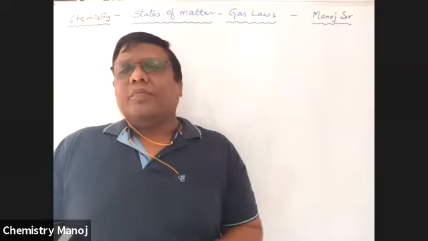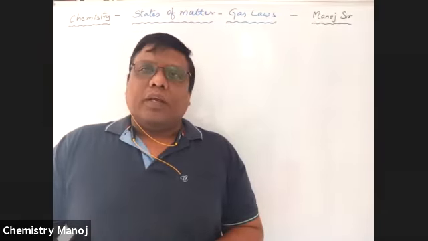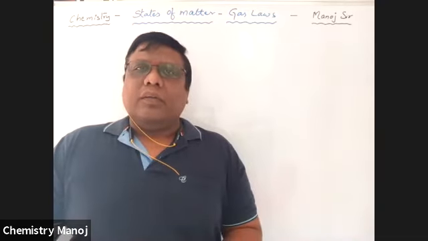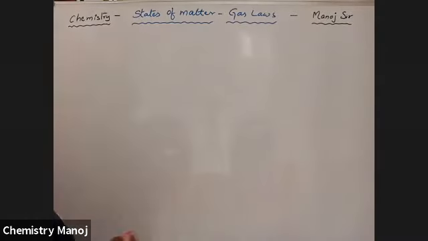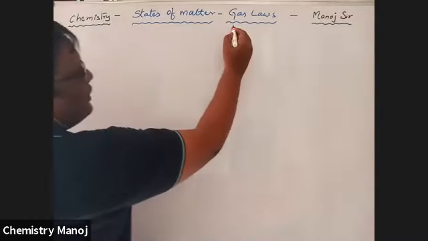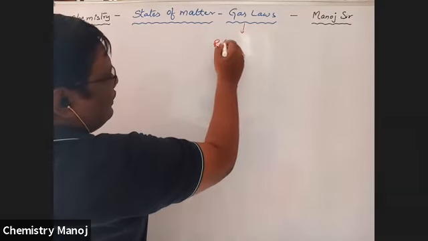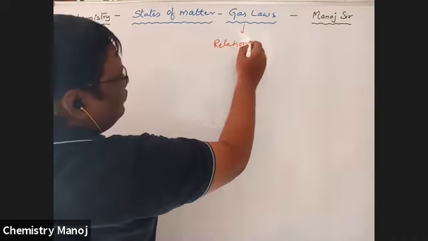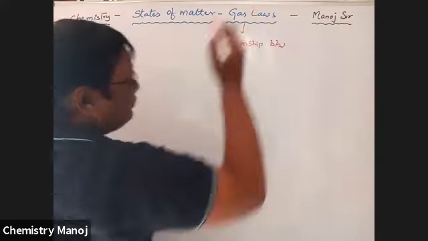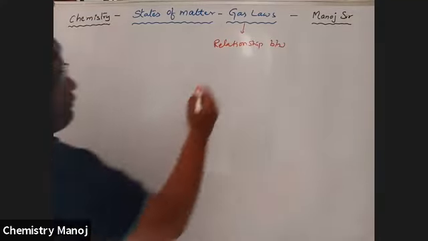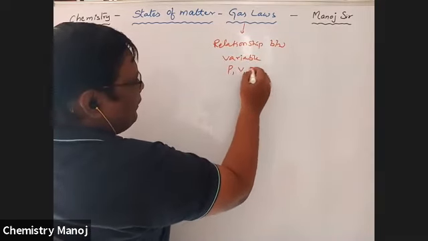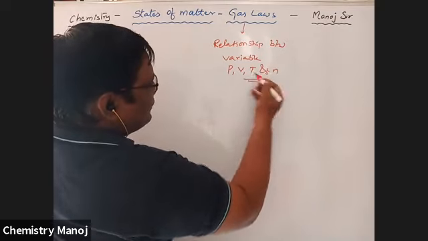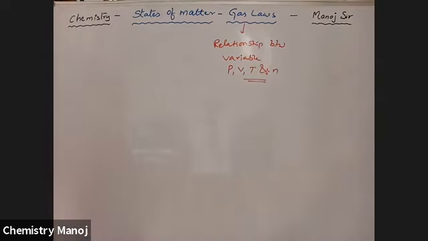Now, the interrelation between these variables is clearly explained as gas laws. These gas laws are the relationship between the variables, that is pressure, volume, temperature, and the number of moles. These are the gas laws.